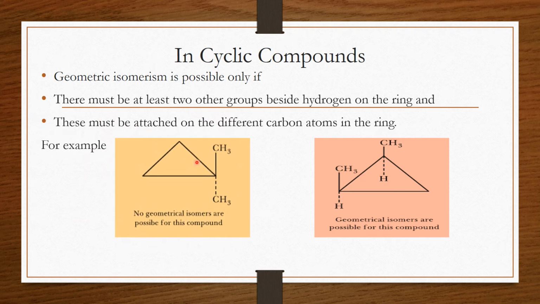But in this case you can see two methyl groups are bonded to a single carbon atom. To the same carbon atom these methyl groups are bonded, so geometrical isomerism is not possible in this case. There must be two different groups attached to two different carbon atoms. When these two conditions are fulfilled, then the cyclic compound will show the isomerism.